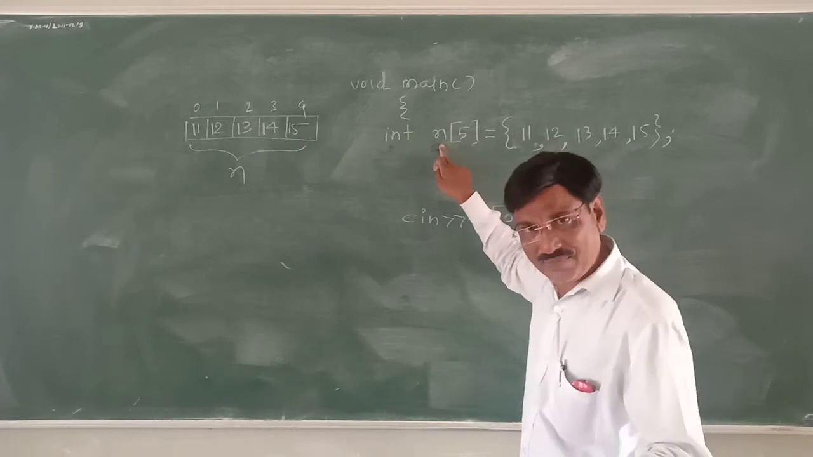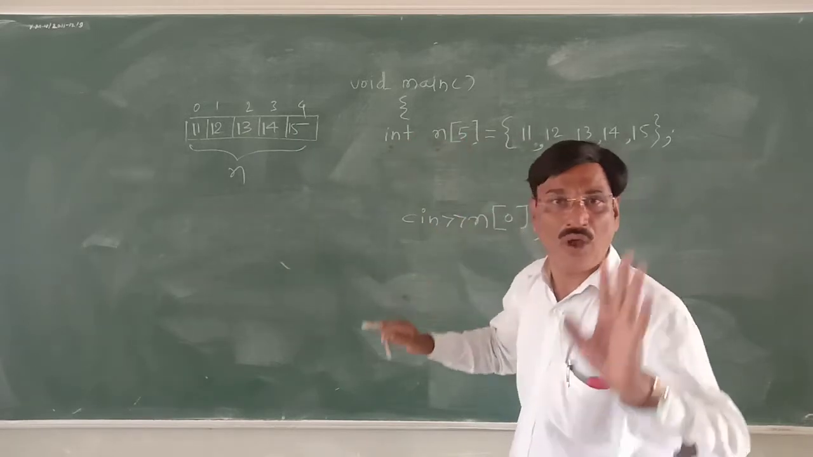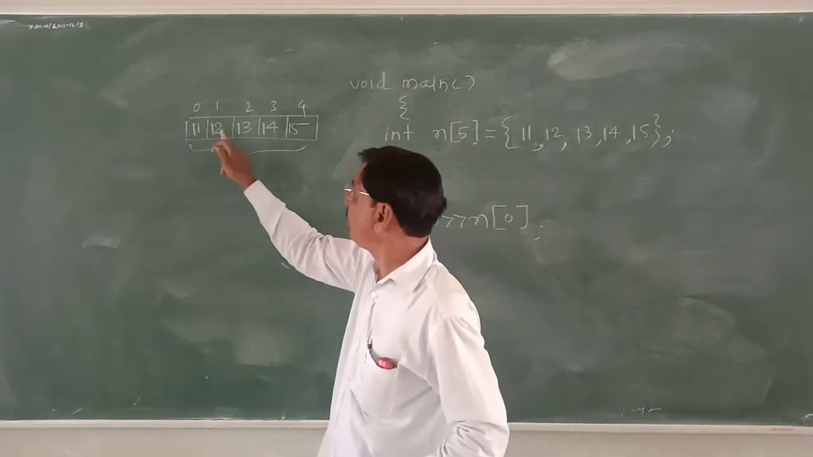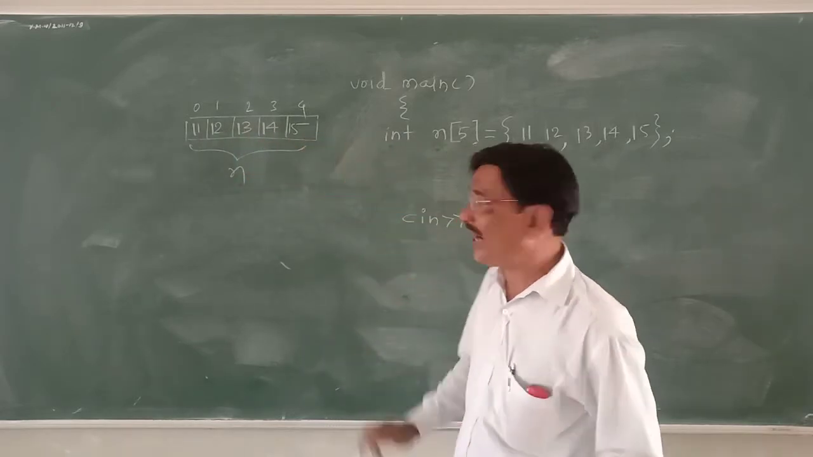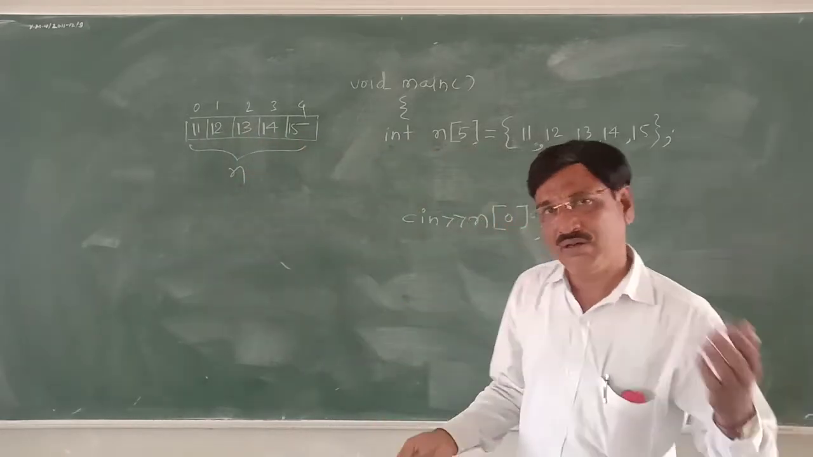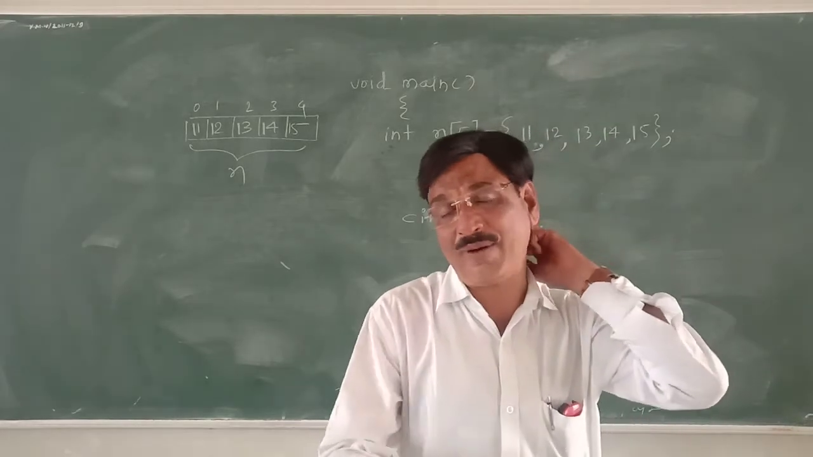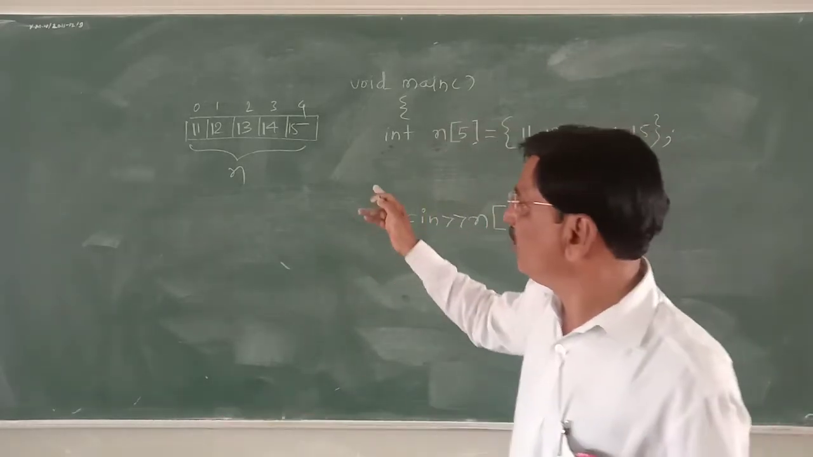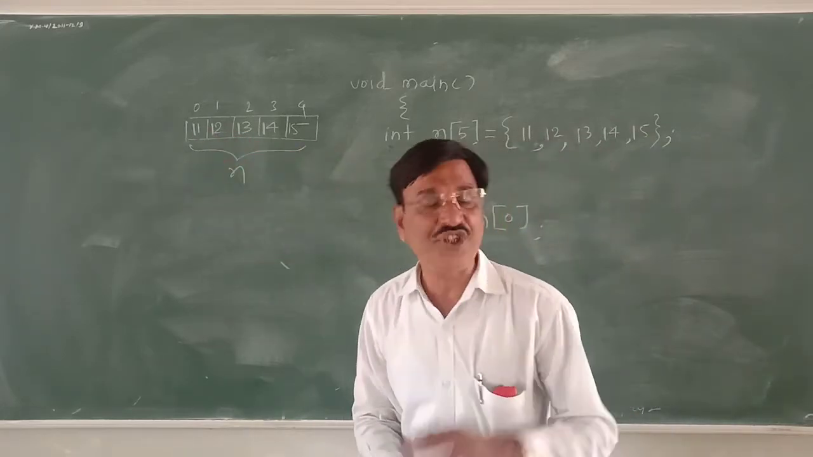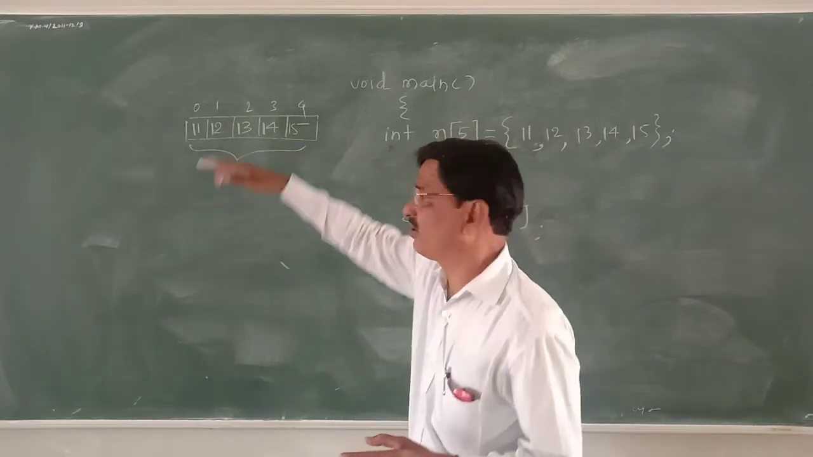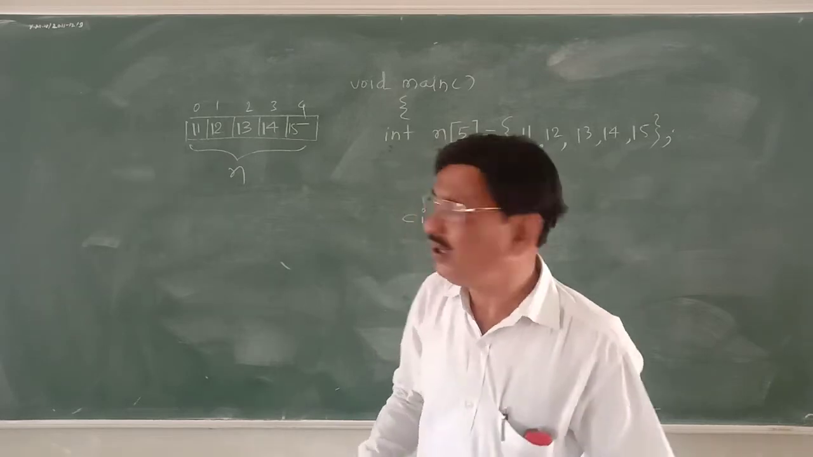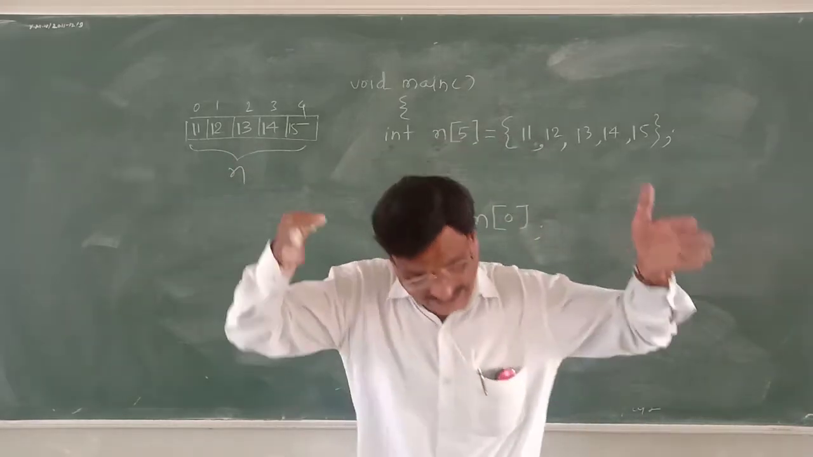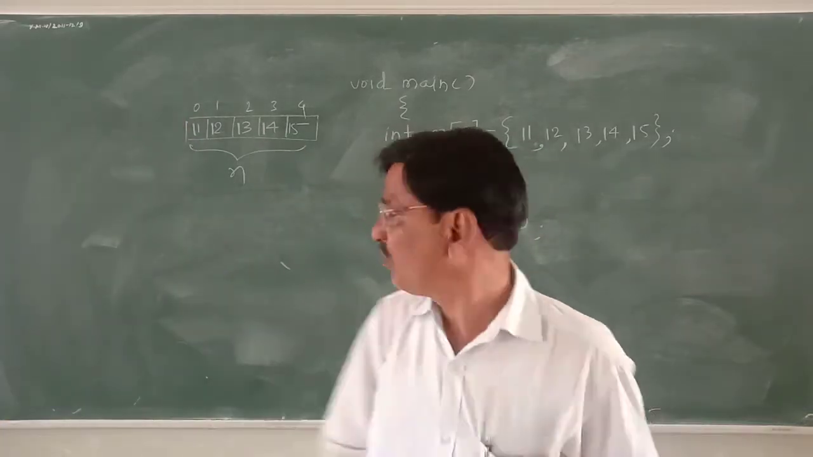N is an array of 5 integers. What 5 integers are there? 11, 12, 13, 14, 15. That's the common name, n, for all of them. Also, we have seen individual variables like a, b, c, d, e. So this is the array, which is a collection of variables. Instead of a, b, c, d, e, only n is there, that is the collection of 5 integers.